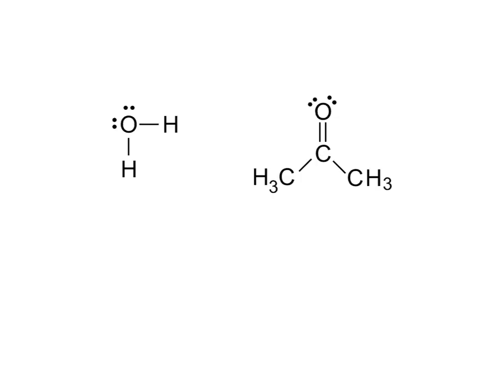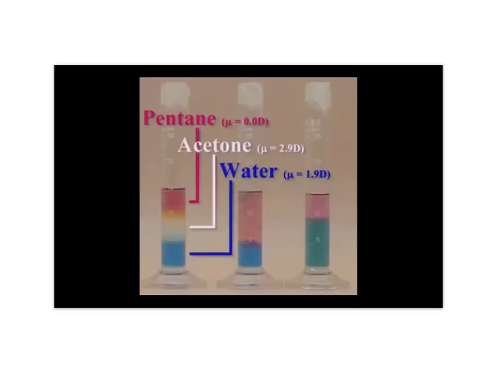From the Lewis structures, we can see that both water and acetone are polar, but acetone is incapable of forming hydrogen bonds. Knowing that water and acetone are alike in that they're both polar, but unlike in their ability to form hydrogen bonds, you might try to predict what will happen when these three layers are mixed.